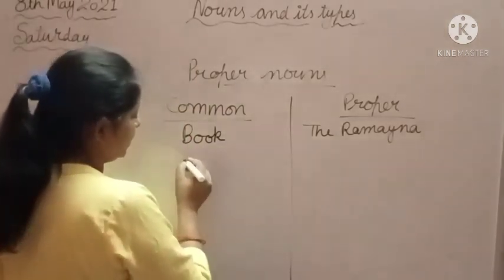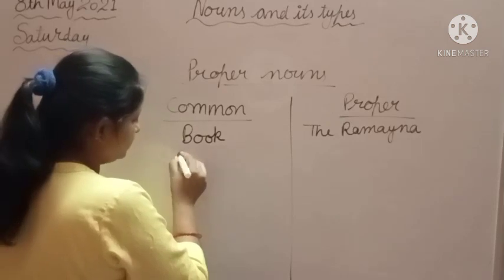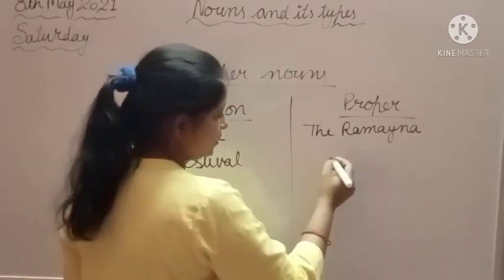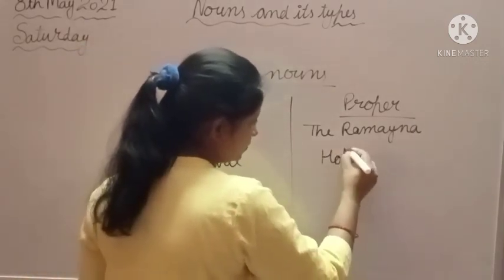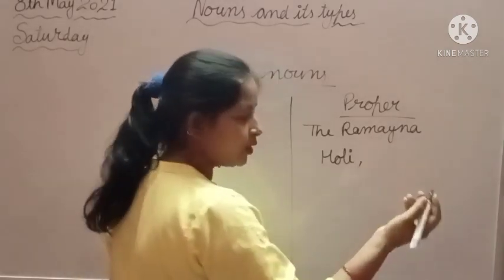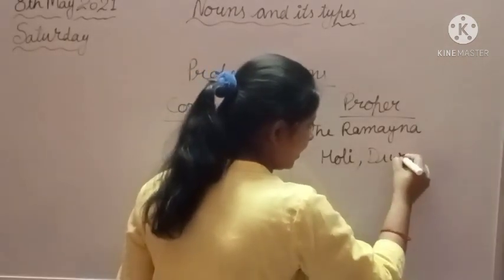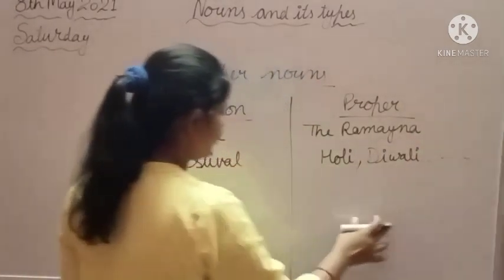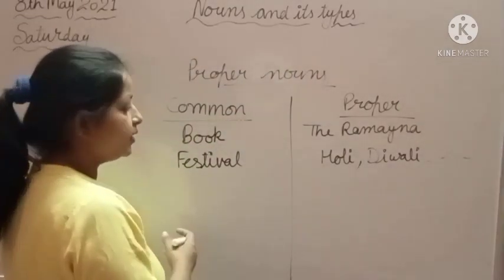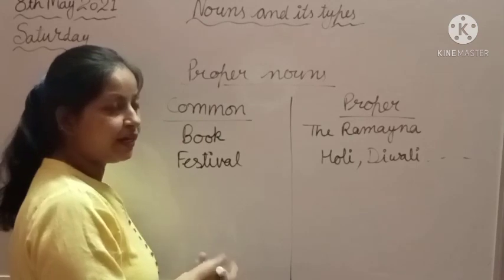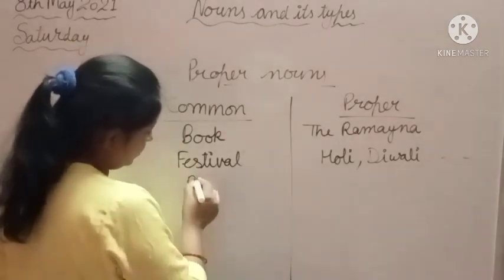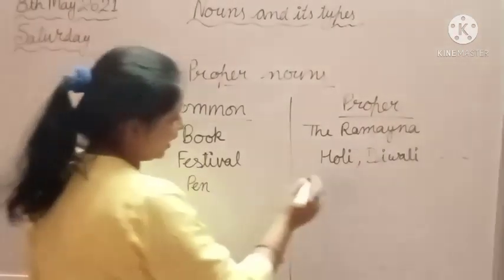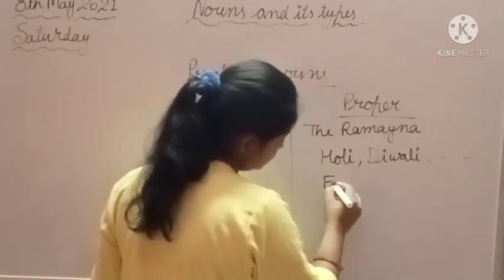Okay, book. Then festival: Holi. We can write Christmas, Diwali, any name of a particular festival, Holi, Diwali, and so on. Okay, festival. And the name of any pen. Pen is a common noun because we use this word for all pens, and fountain pen.